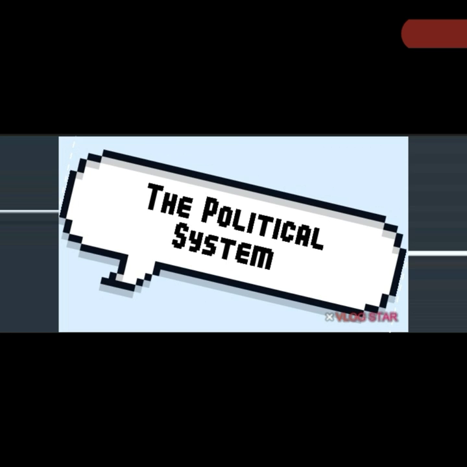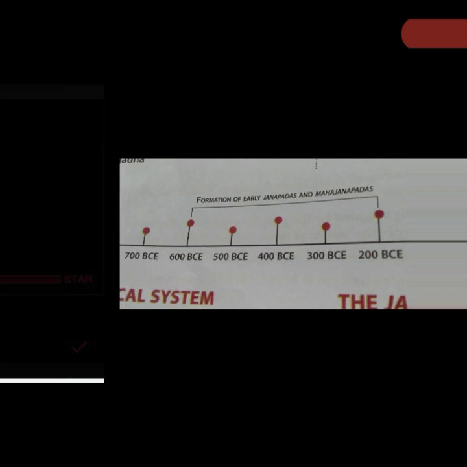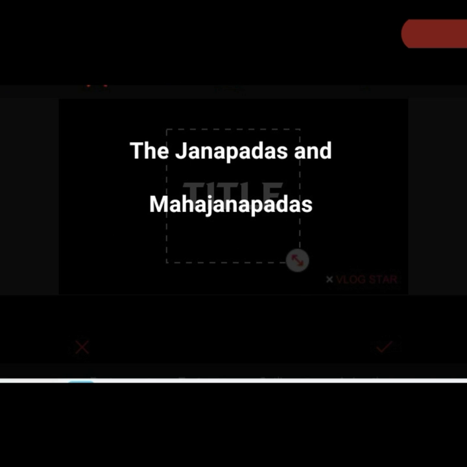They grew more powerful and systematic and came to be known as Mahajanapadas. By 200 BCE, there were a total of 16 Mahajanapadas. These 16 Mahajanapadas had acquired special importance. In this timeline, you can see the period of Janapadas and Mahajanapadas. Now we will study more about that age.